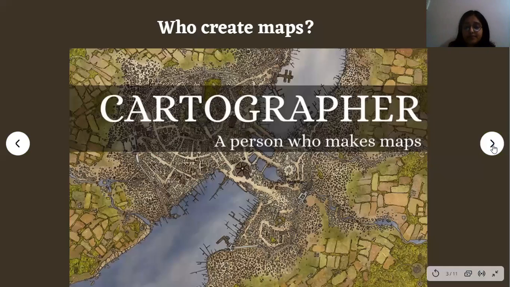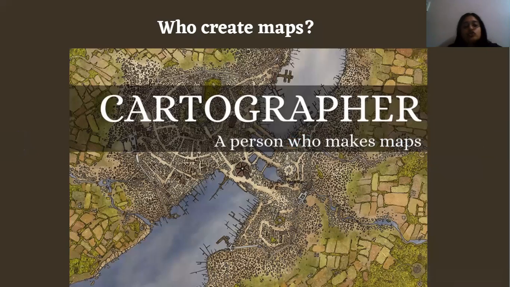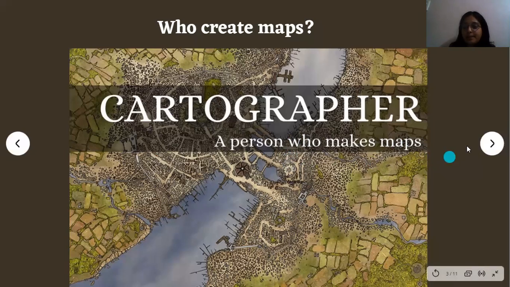moving on to the next part. Who create maps? Maps कौन बनाता है? Cartographers create maps. Cartographer एक ऐसा इंसान होता है जो maps बनाता है. All right, cartographer is a person who make maps. Moving on,